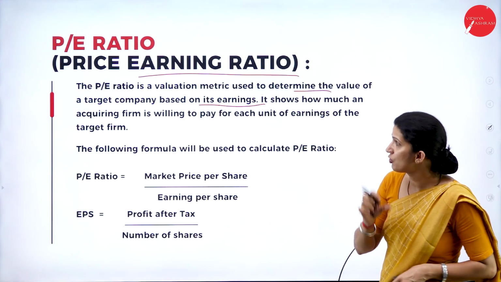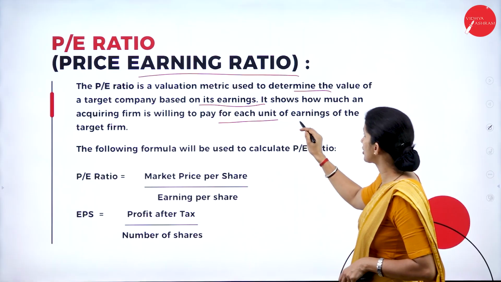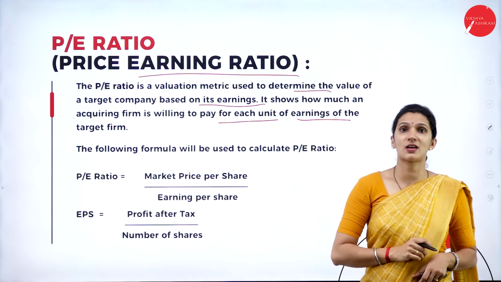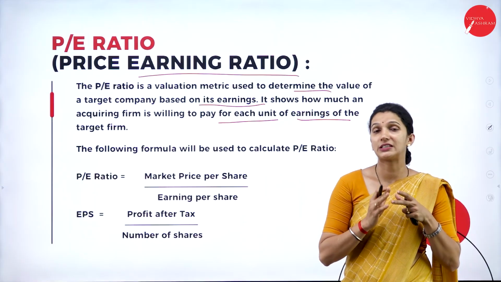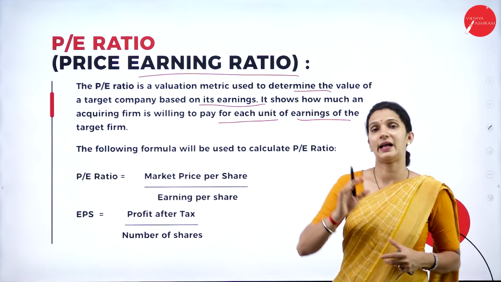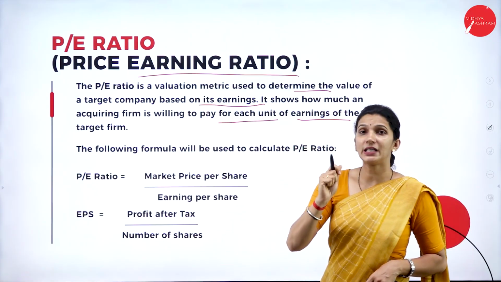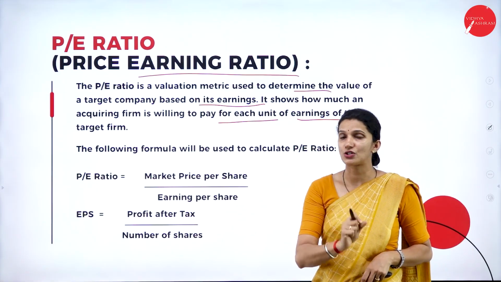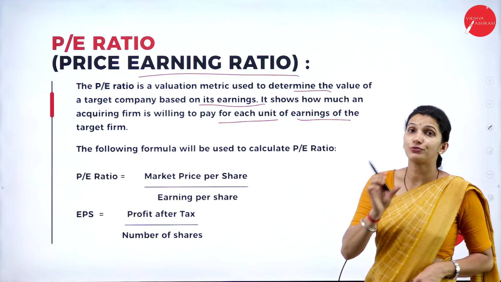So it shows how much an acquiring firm is willing to pay for each unit of earnings of the target firm. Usually there are two parties involved in a merger or acquisition. One is an acquiring company, and another is a target company. The PE ratio is one technique used to measure the value of a target company.